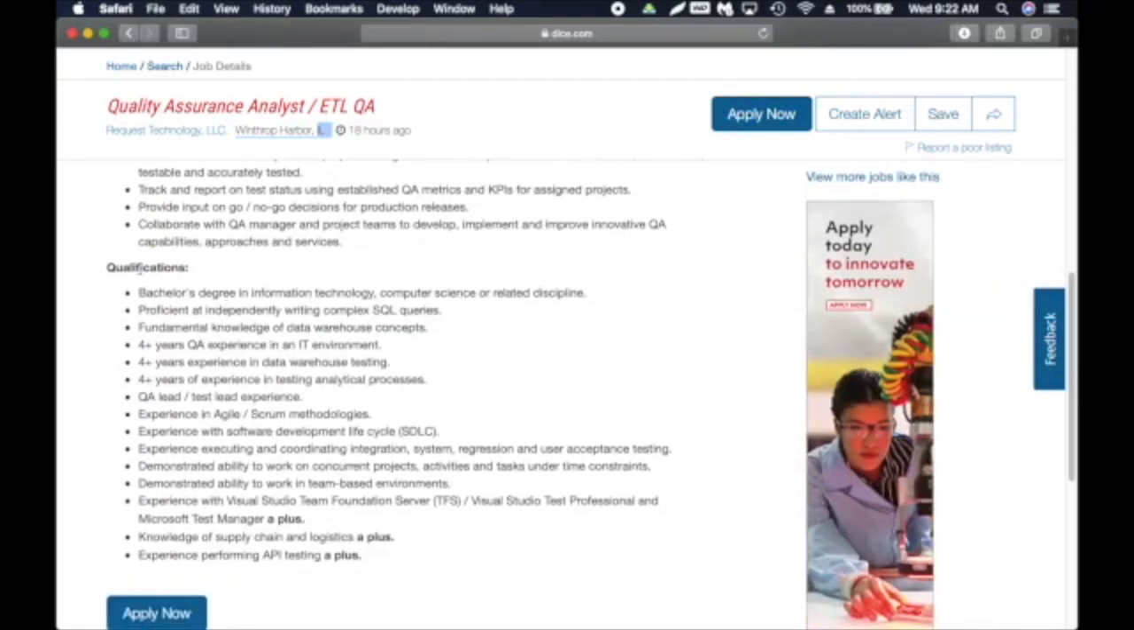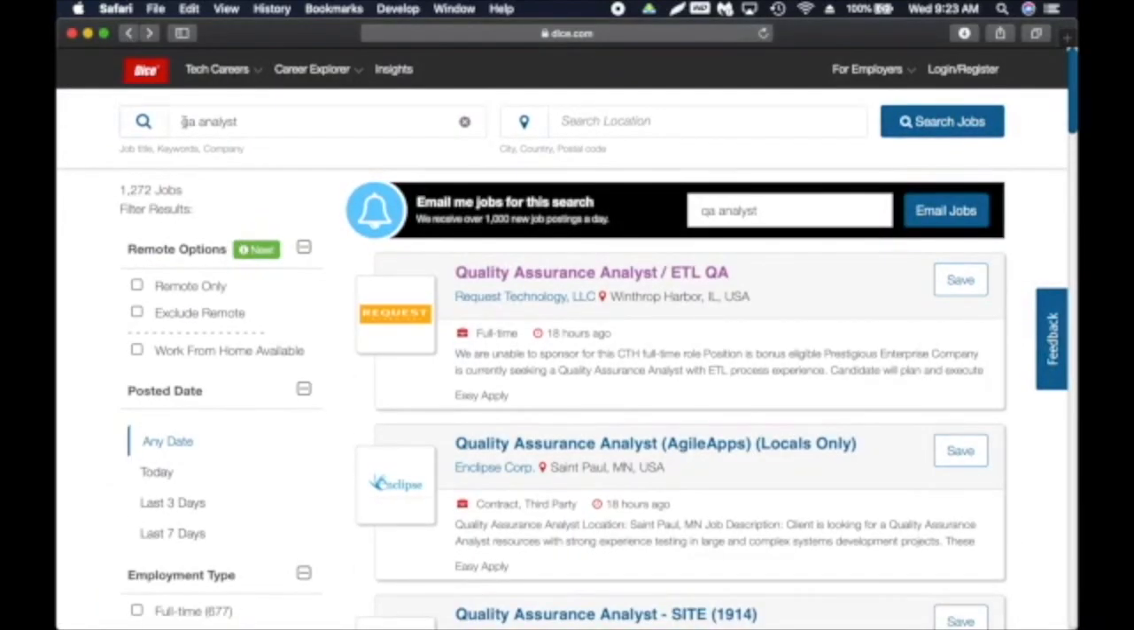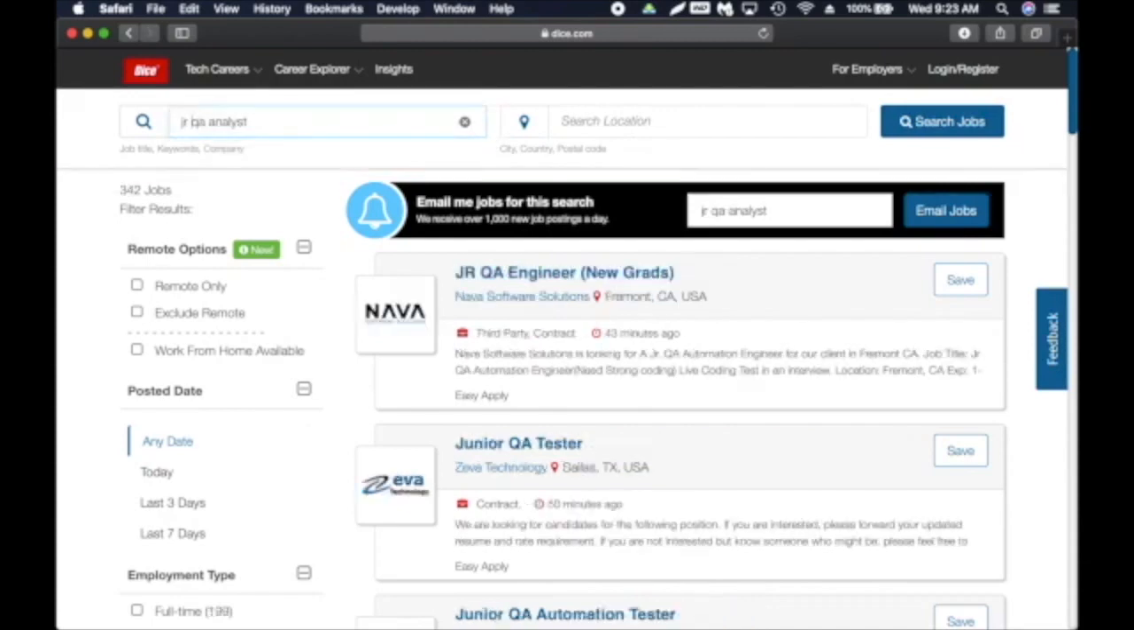If you go through the qualifications here, you get an idea if you're really a good fit for this position. They are looking for someone with a bachelor's degree, who knows how to write complex SQL queries, and has 4 years of QA experience, right? So what I'm going to do is go back, search for junior QA analyst, and see if there's anything junior.